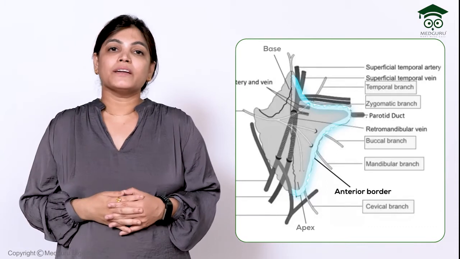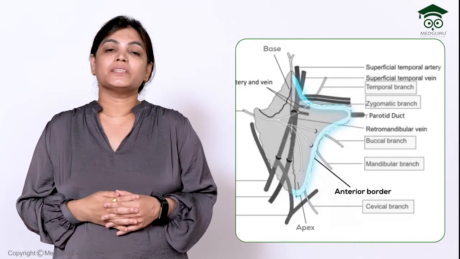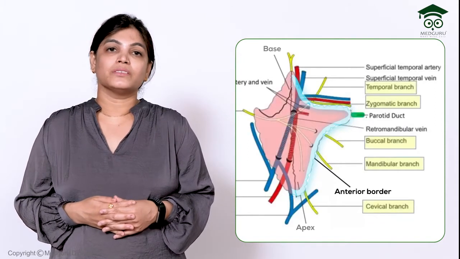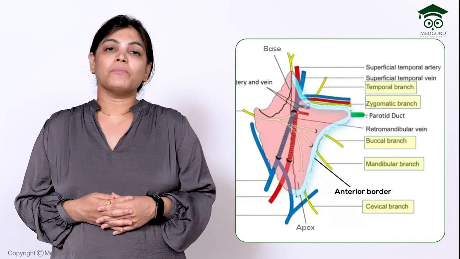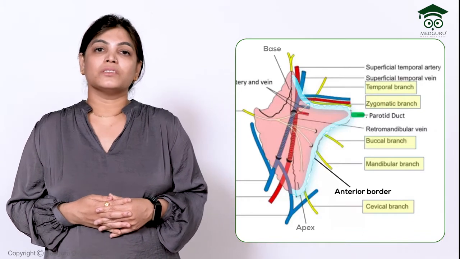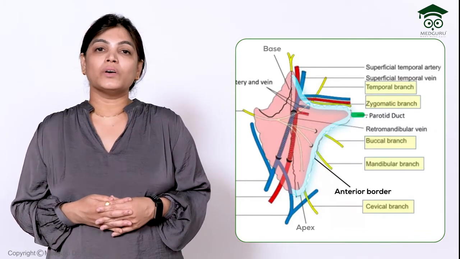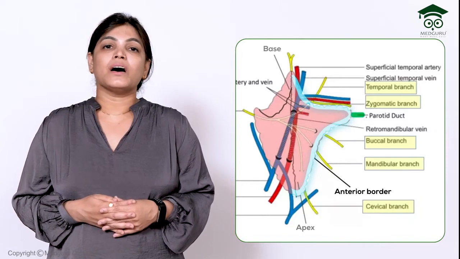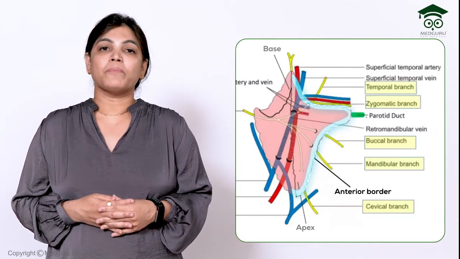Starting from above to downward, the terminal branches of the facial nerve are the temporal branch, the zygomatic branch, the upper and the lower buccal branches, the marginal mandibular branch, and lowest is the cervical branch of the facial nerve. In between the upper and the lower buccal branches emerges the parotid duct.